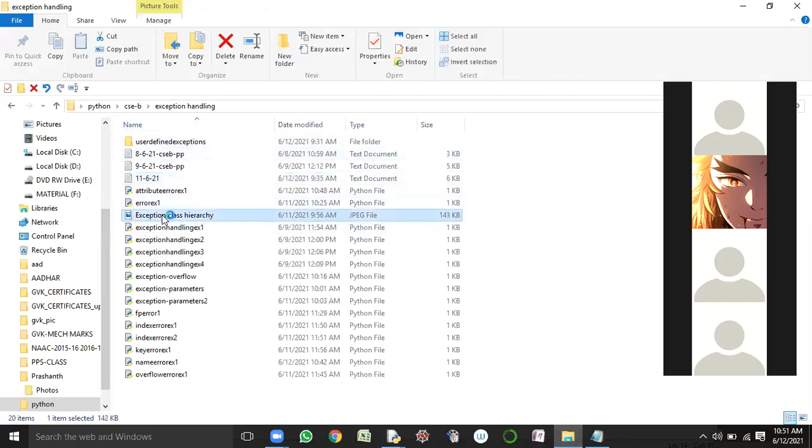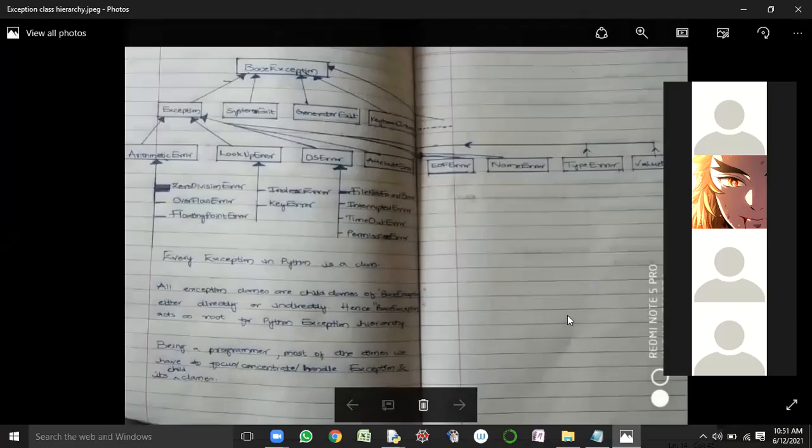See here, this is the exception class hierarchy, right? Are you able to see the photo? Image of exception class hierarchy. No, sir. Just give me a second. Yes, sir.